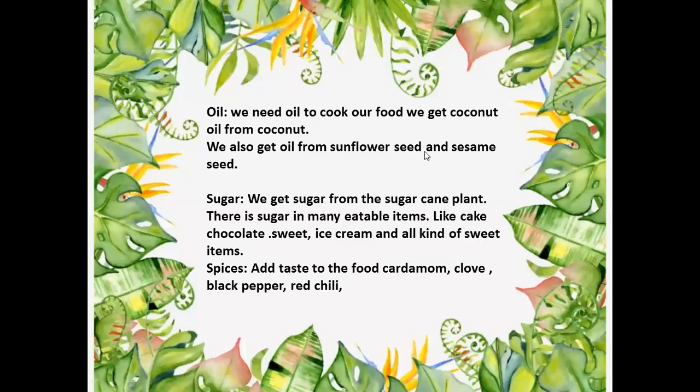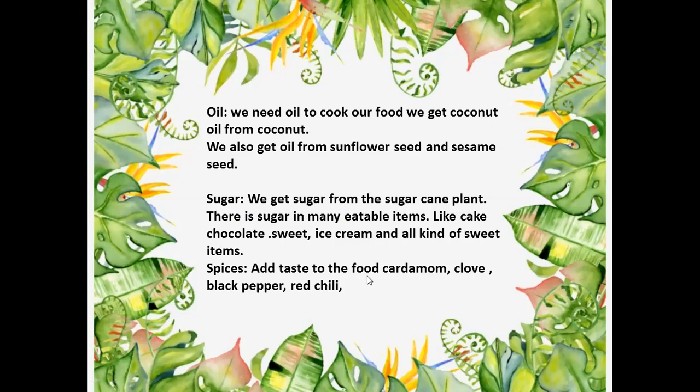So let's discuss in detail. We need oil to cook our food. We get coconut oil from coconut, and many other plants are also giving oil, like we get oil from sunflower seeds and sesame seeds. All these seeds are used in making oil. We get sugar from the sugarcane plant, and then this sugar is used in many other items like cake, chocolate, sweets, ice cream, and all kinds of sweet items.